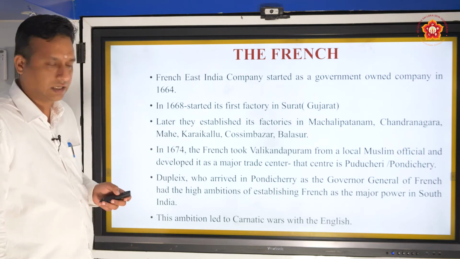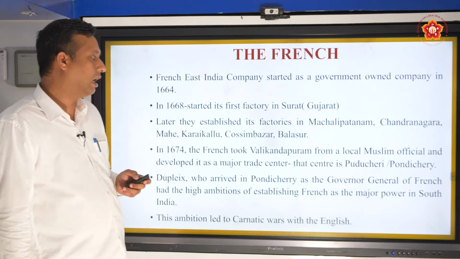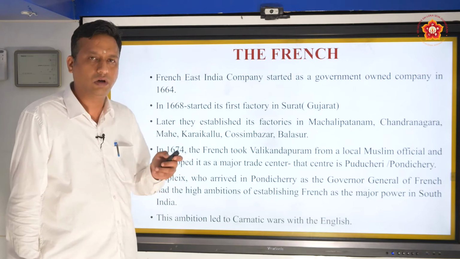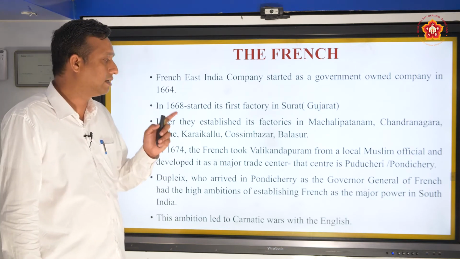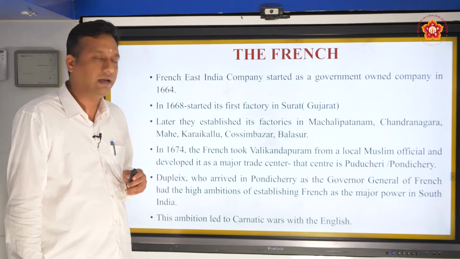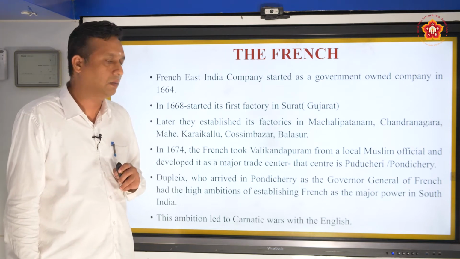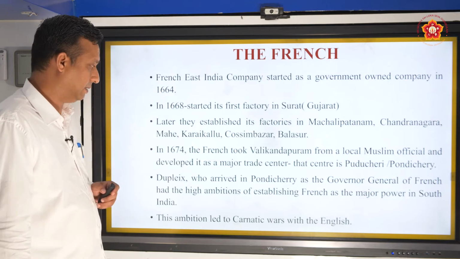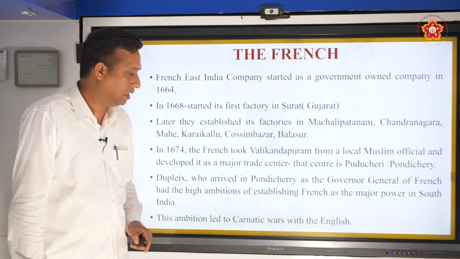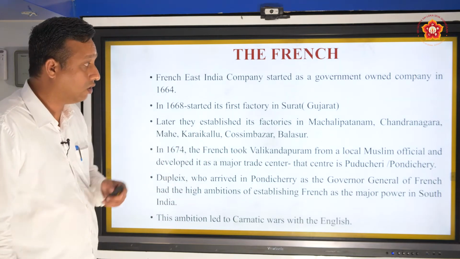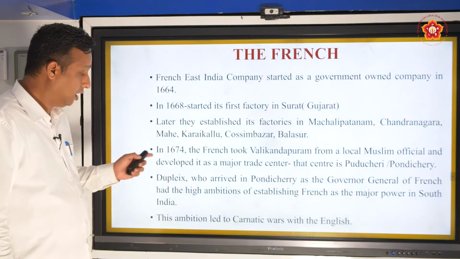In the year 1674, the French took Valikandapuram from a local Muslim official and developed it as a major trade center, a business center, and that center today is called by the name Puducherry or Pondicherry. So the earlier name was Valikandapuram. It was taken by the French from a local Muslim official.